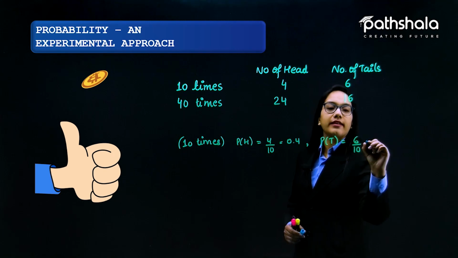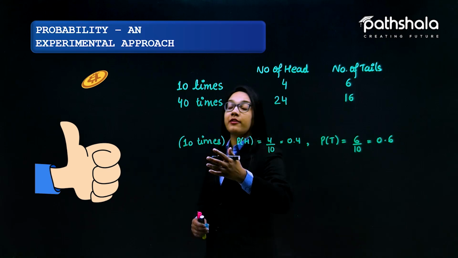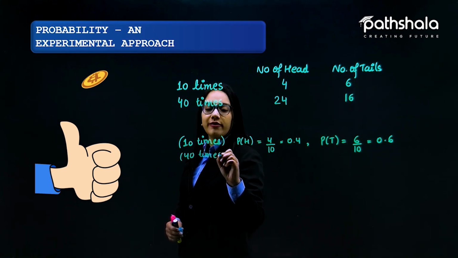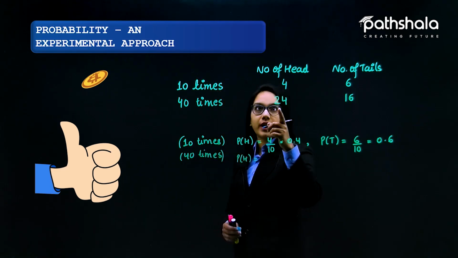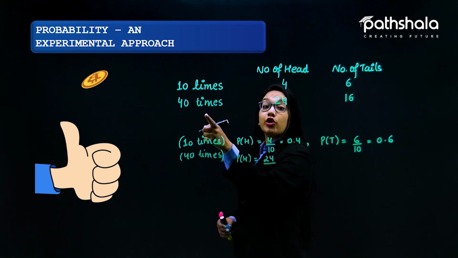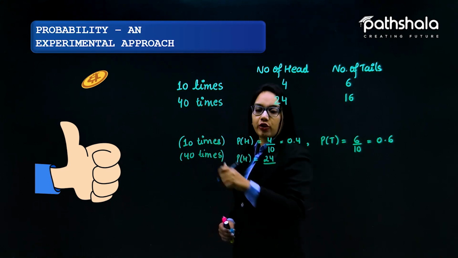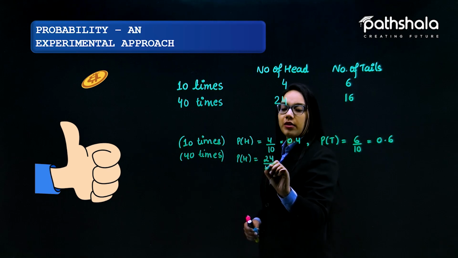It is actually 6 by 10, which is nothing but 0.6. Now if I'm tossing a coin 40 times, and the number of heads is 24, then the probability of head would be 24 out of how many times? 40 times. We are not talking about 10 times now, we are talking about 40 times. So the total number of times a coin is tossed is 40.